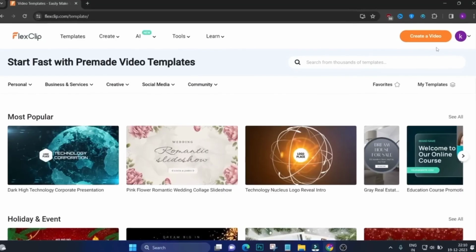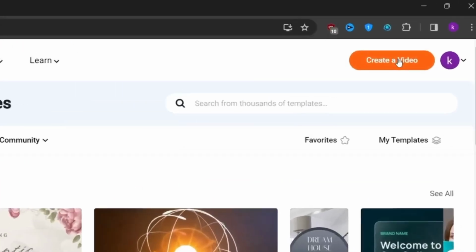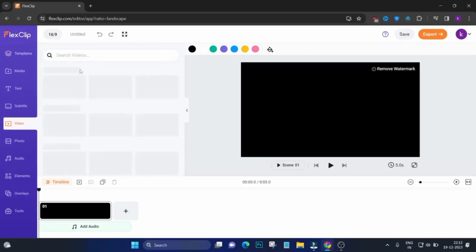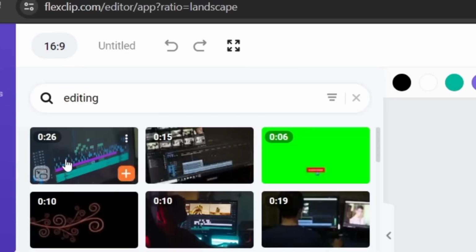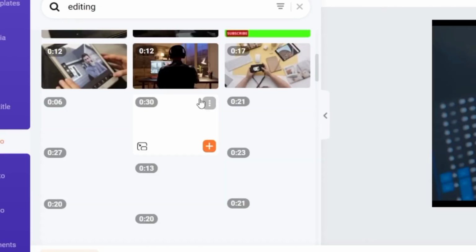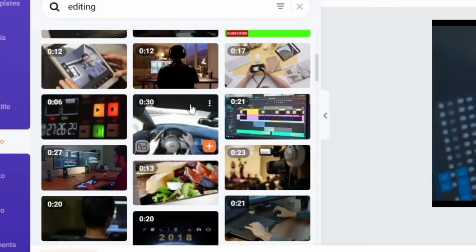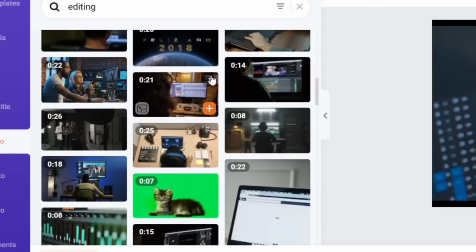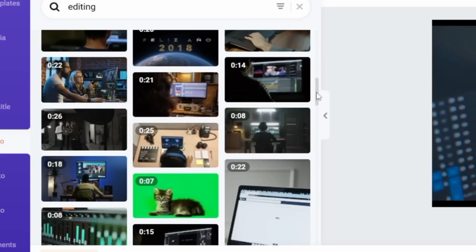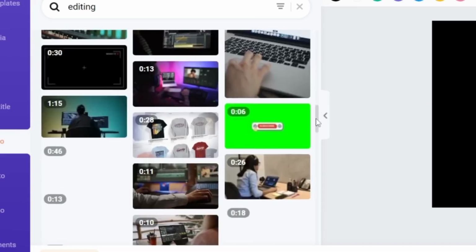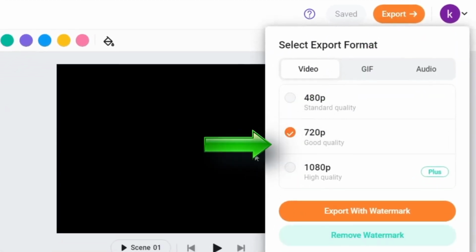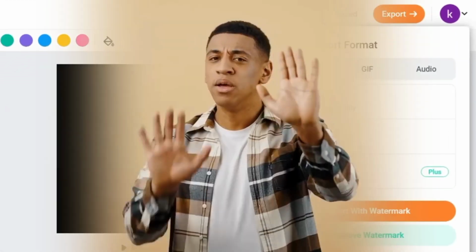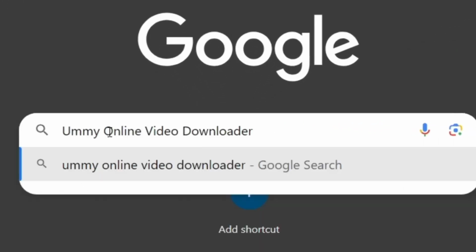Visit the website, link in the description, sign in, click create a video, type what you need like editing, traveling, emotional moment. It shows you highly relevant video clips, sometimes even premium ones from Storyblocks. Note the free version may include low quality or watermark, but here is the trick. Right click, copy video address, paste in the download tool, also linked, and you will get a watermark free HD download.